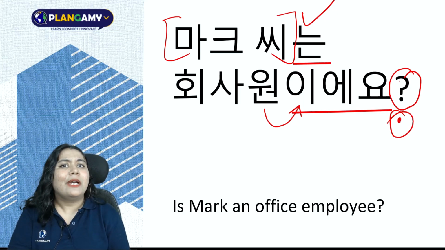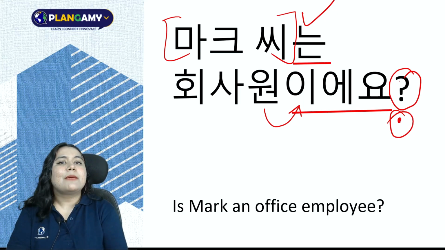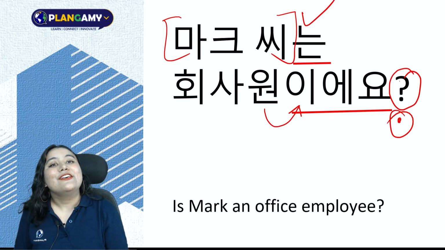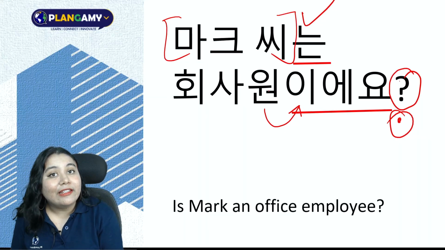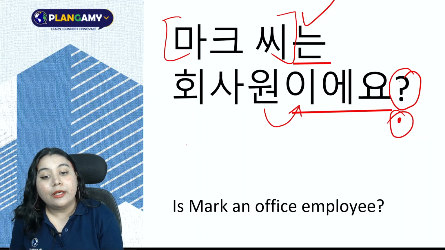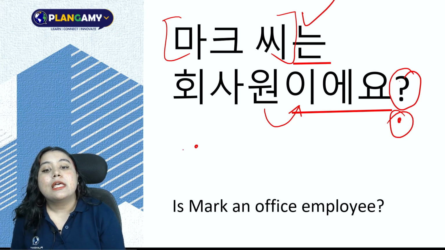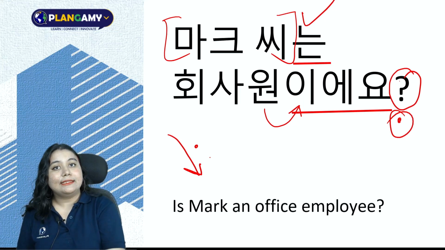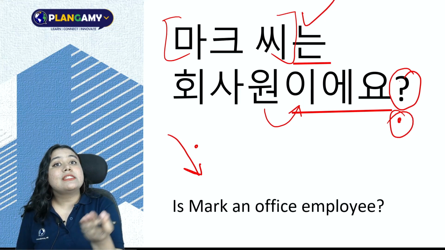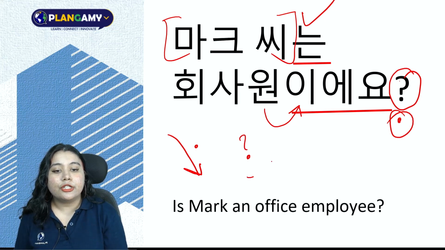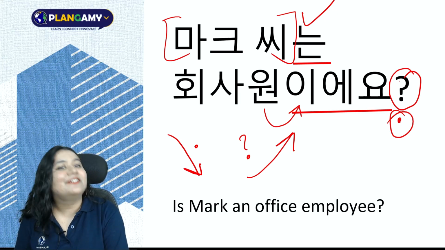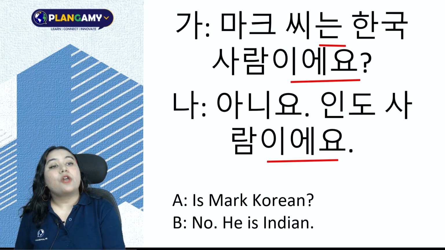마크 씨는 회사원이에요? Now, there is this concept of intonation, that is the tone and the flow of how you say a sentence. So, in Korean, if it is a declarative or assertive sentence or a sentence with a full stop, yes, the tone goes down. So, 마크 씨는 회사원이에요. Now, if it is a question mark, the intonation goes up. 마크 씨는 회사원이에요? It's like a question.